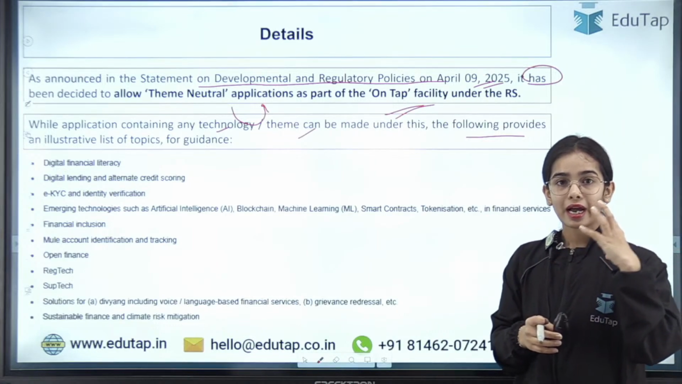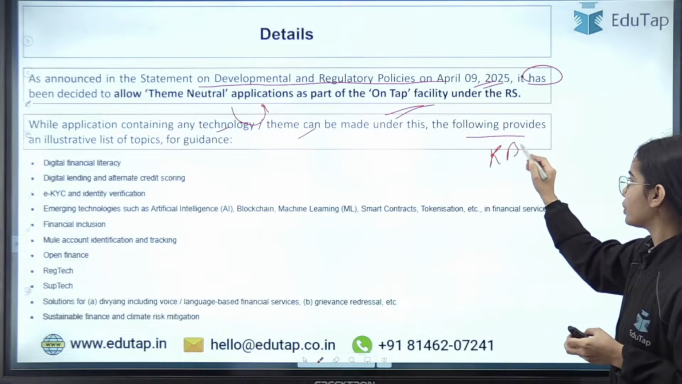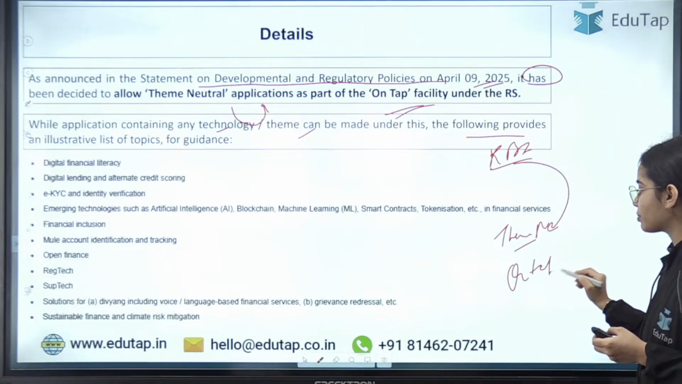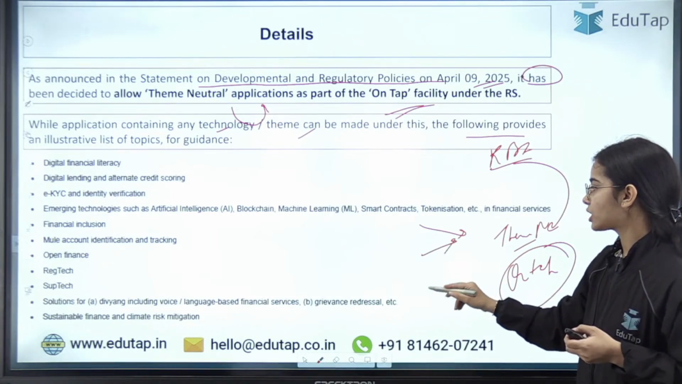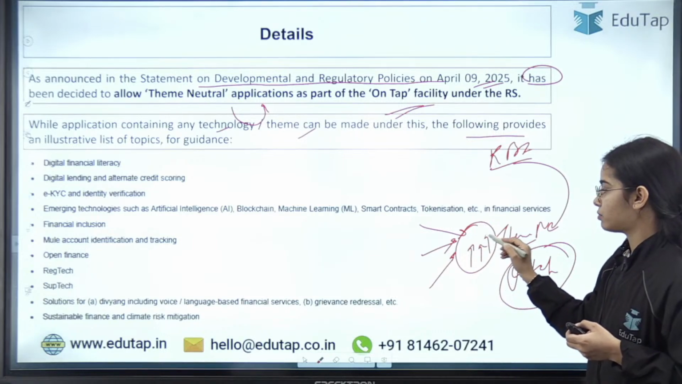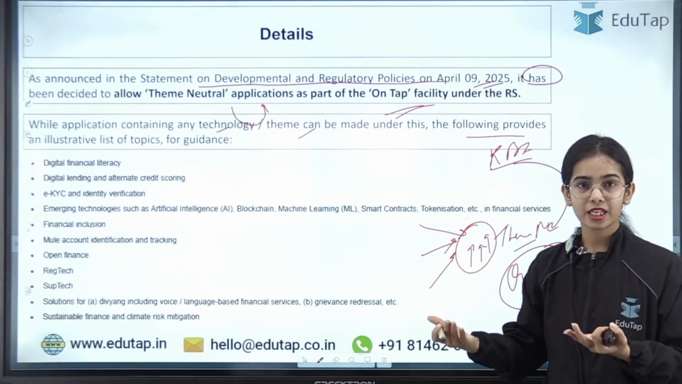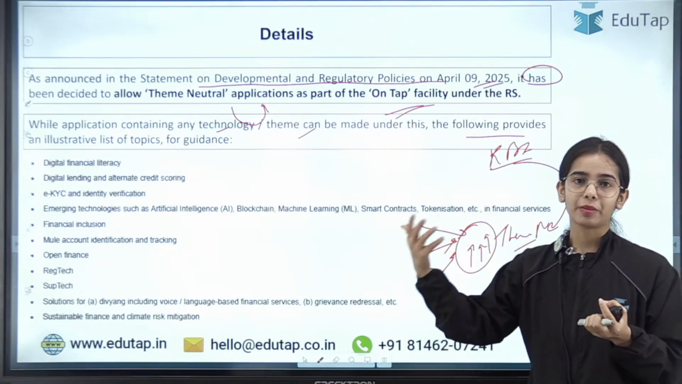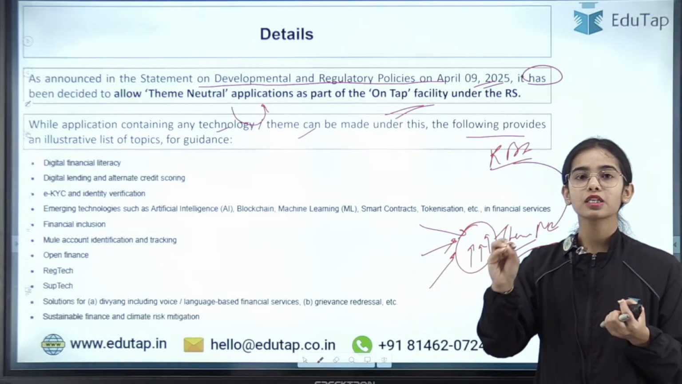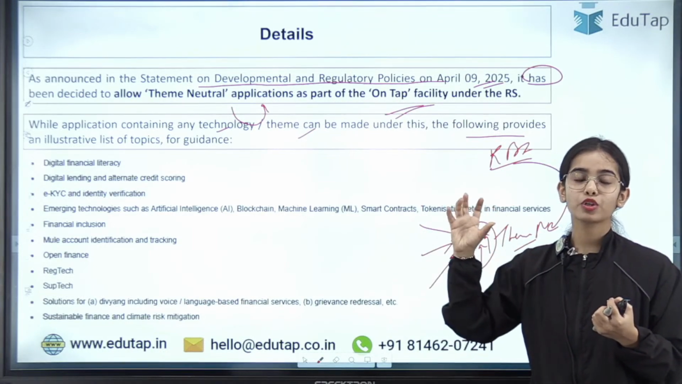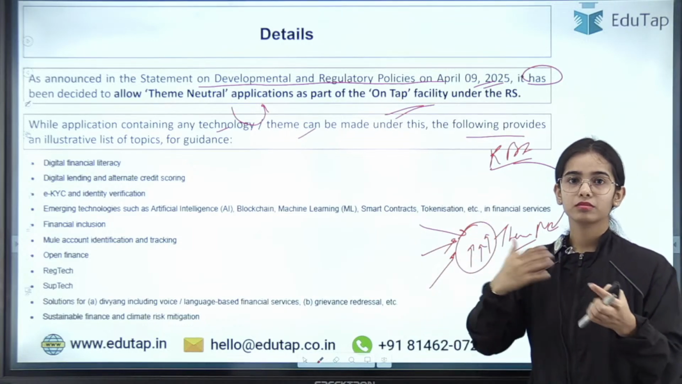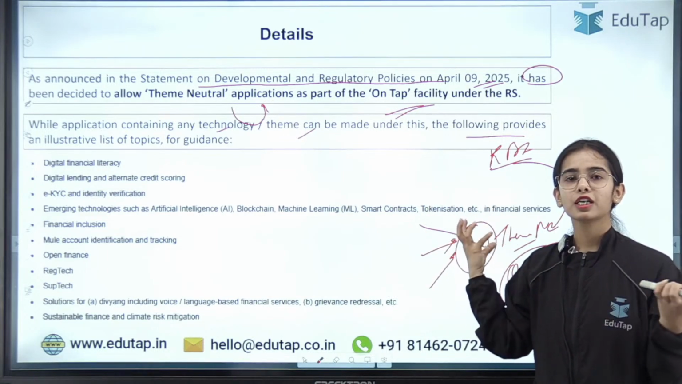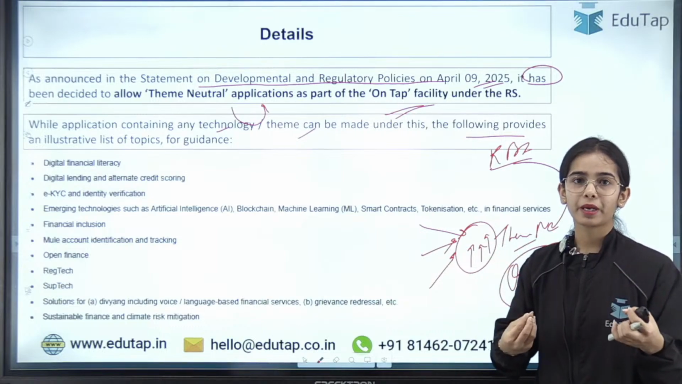That means under the regulatory ambit of RBI, in the theme neutral, on the on-tap basis, that means on a continuous basis, the innovators or the companies can keep sending applications for testing their product. There is no particular theme, so on any theme the application can be sent for testing. Let's say you want to test for the factory, or for wholesale payments, or for the different fintech that are coming up, the wallets, the prepaid payment instruments and such.